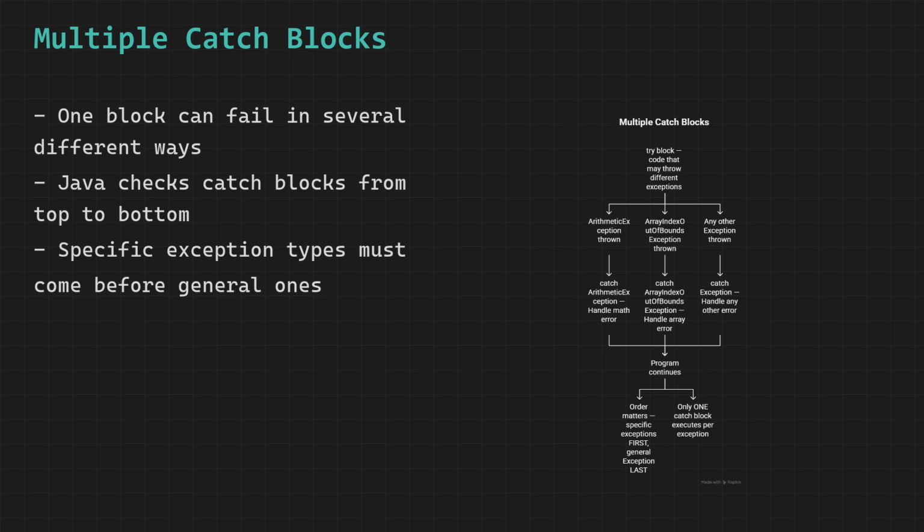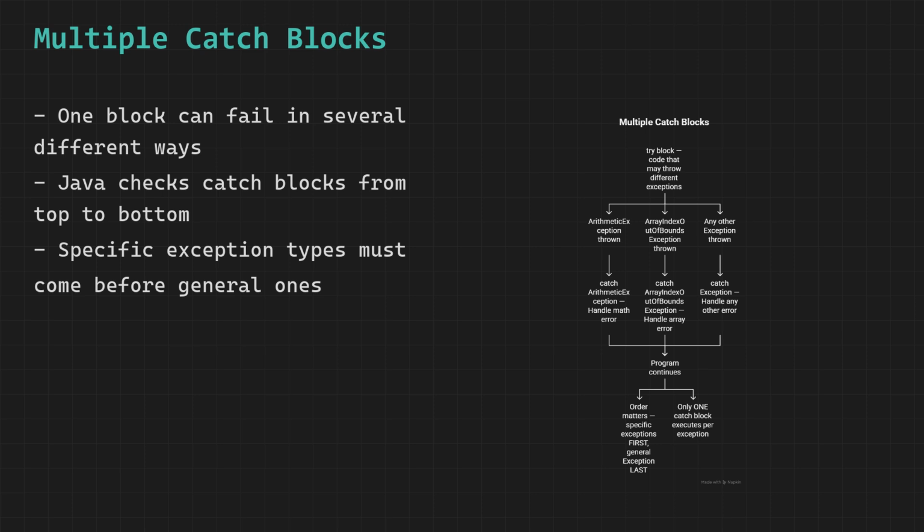The order of your catch blocks is critically important. More specific exception types must come before more general ones. This is because exception classes form a hierarchy. ArithmeticException is a child of RuntimeException, which is a child of Exception. If you put catch Exception at the top, it matches everything including ArithmeticException, so your specific catch blocks below it would never get a chance to run. Java actually enforces this and gives you a compile error if you put a broader exception before a narrower one that is its subclass.